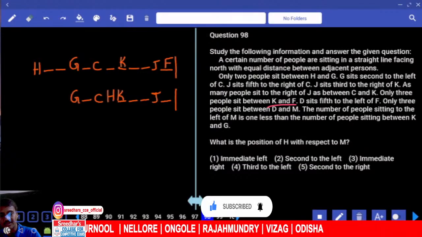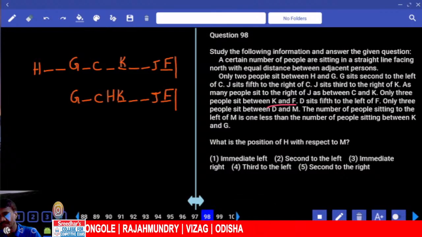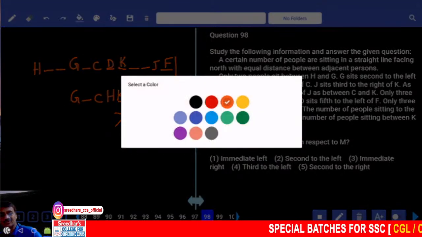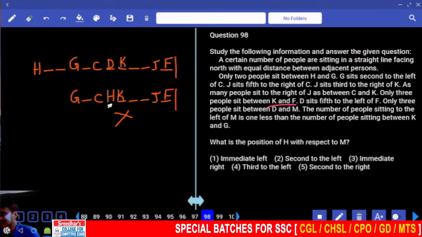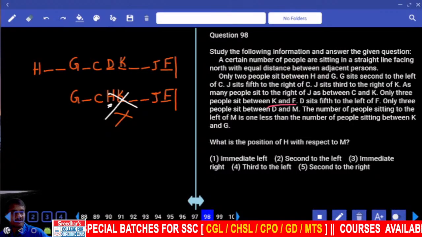F is here. In this one F can be here, and F must be at the right extreme end. D sits fifth to the left of F: 1, 2, 3, 4, 5. D is here. Now in the second case, is it possible? No. D is fifth to the left of F, and H and D must be in the same place. Not possible.